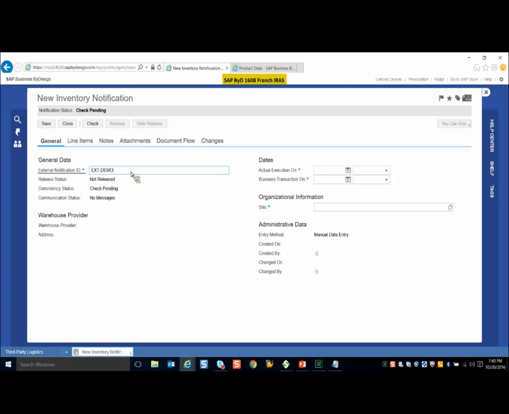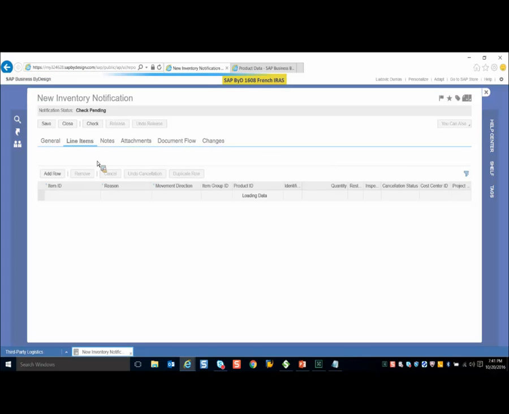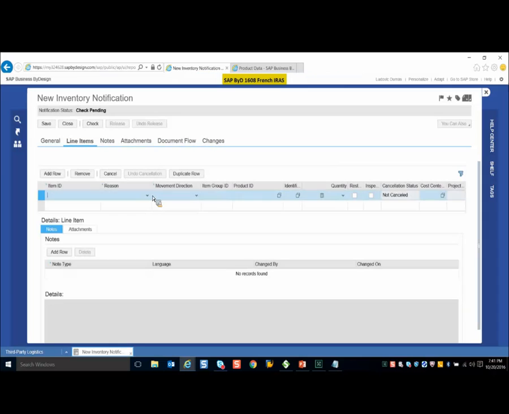So here we can give any ID. I'm creating this as manual. I have to give the business transaction ID and I'll give here the 3PL site ID. The main part here is when you add a product, you can see there are different reasons. That is consumption purpose, inventory difference, sampling, non-consumed goods, scrapping or transfer. And according to that reason, you have inventory issue and receipt as the direction. In this way, you can create an inventory notification in the system.